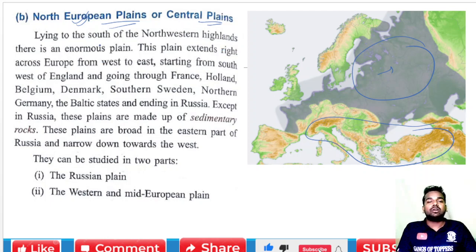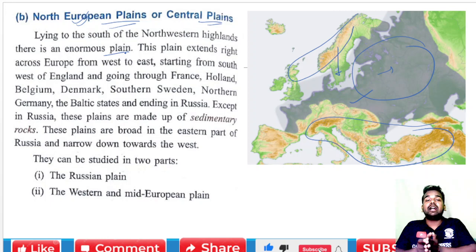Lying to the south of the northwestern highlands, because we have studied that this is the northwestern highland, and south of this we can see an enormous plain. The plain extends right across Europe from west to east.